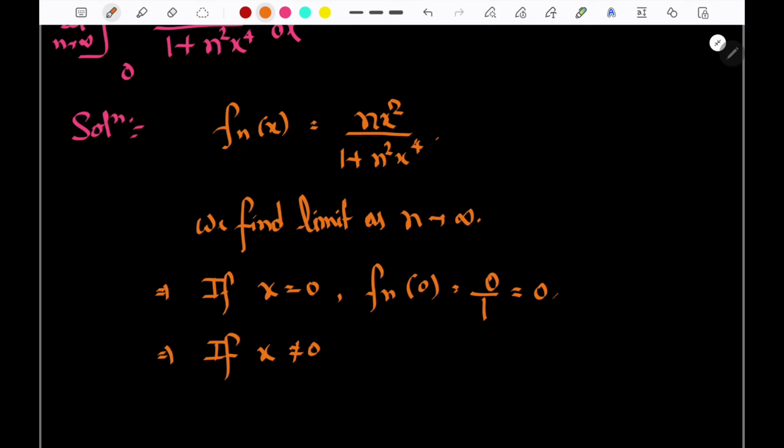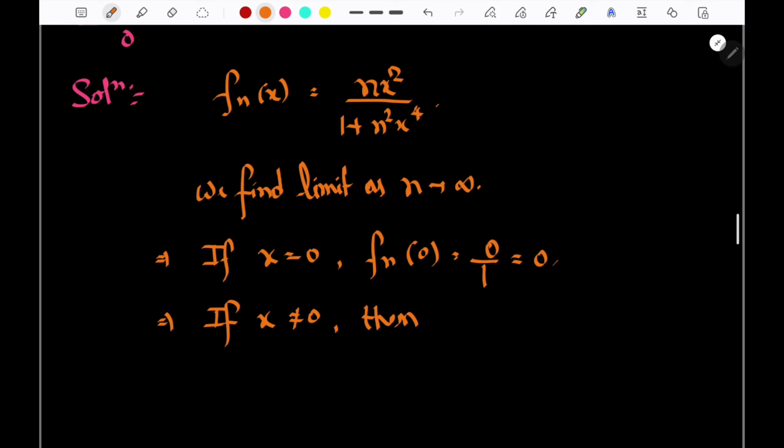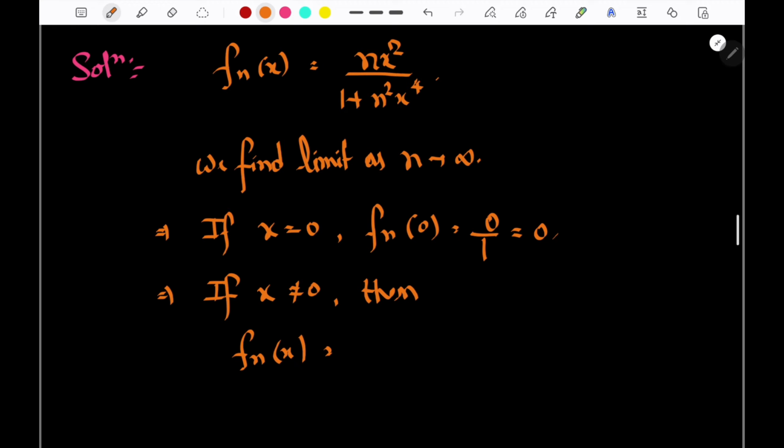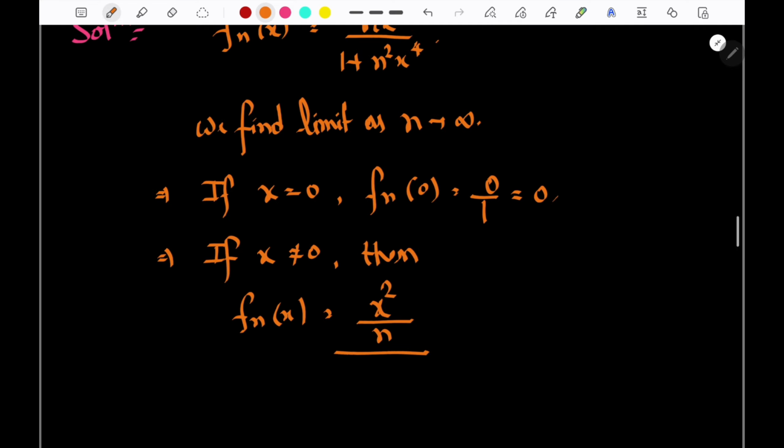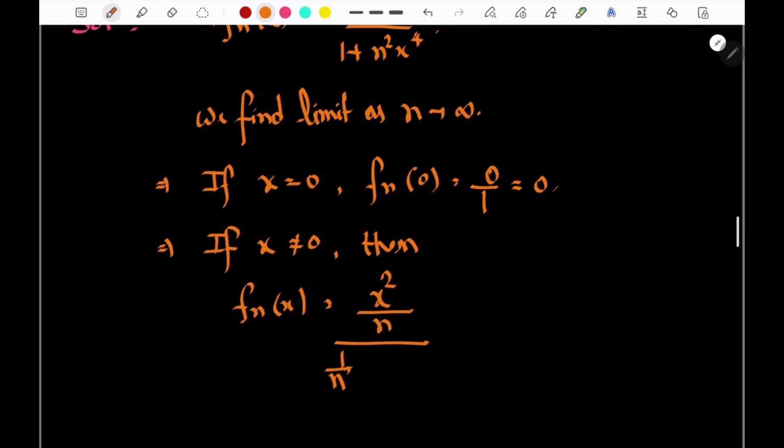If x is not equal to 0, then fn x can be written by dividing numerator and denominator by n. So we get x square by n in the numerator, and in the denominator 1 by n square plus x to the power 4.